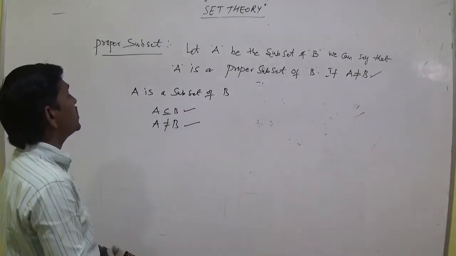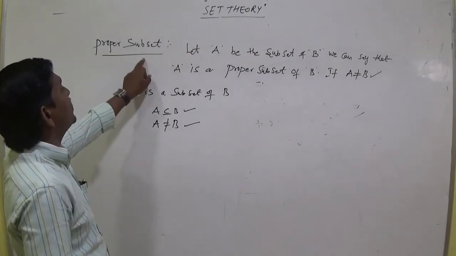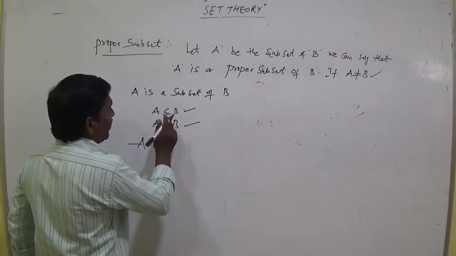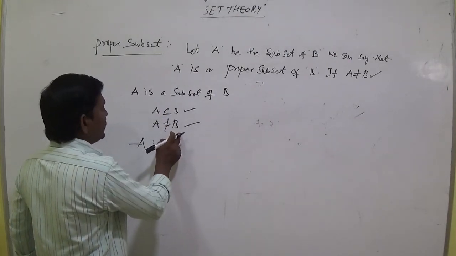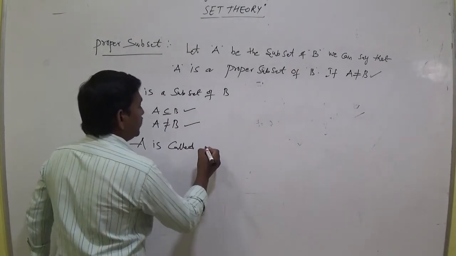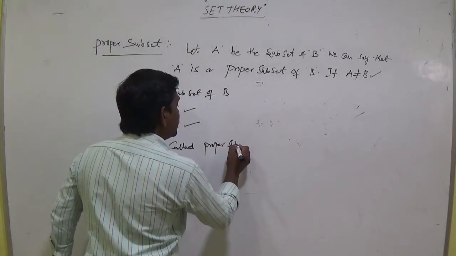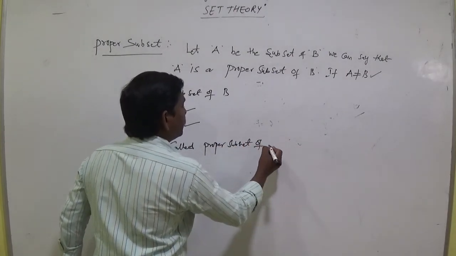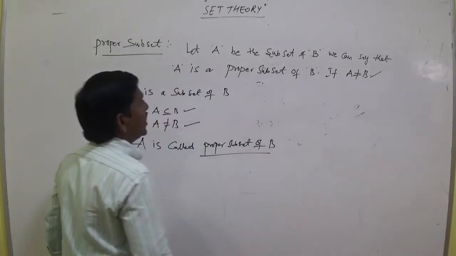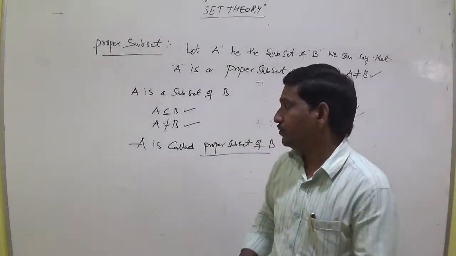When the two conditions are satisfied, A is called a proper subset of B. And also every set is an improper subset of itself.